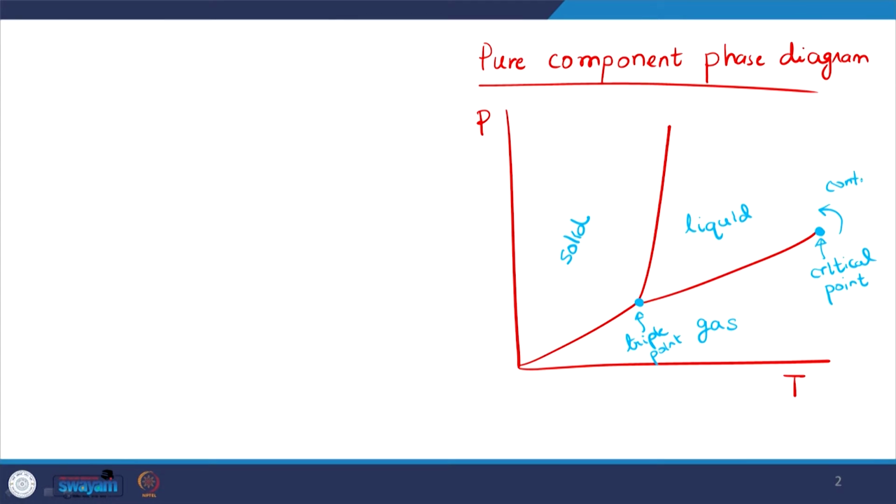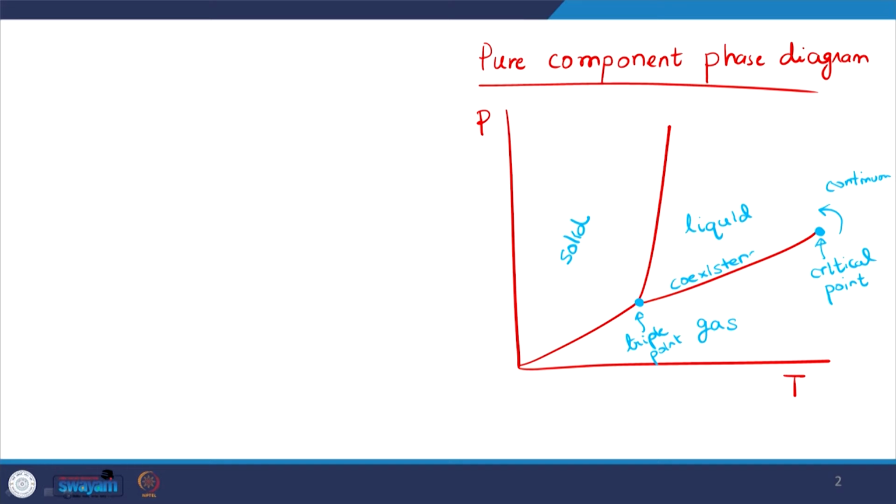For temperatures below the critical point, we observe a jump in properties. For example, the density undergoes a jump as soon as I go from a water vapor to a liquid state, or a solid to a gas state and vice versa. On the other hand, beyond the critical point, we have a continuous phase transition, right?